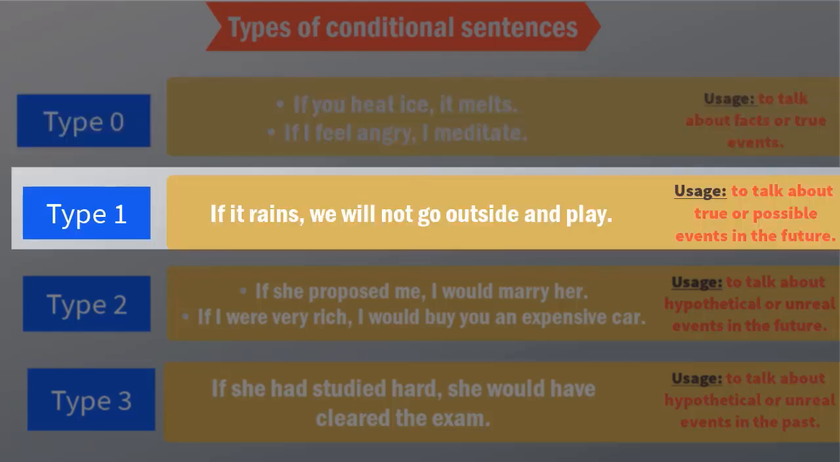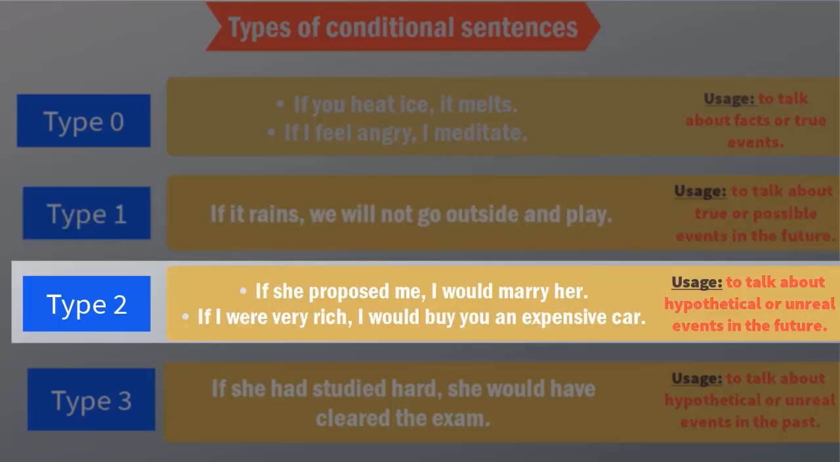Type 1. If it rains, we will not go outside and play. If it rains, we will not go outside and play. Here we talk about a real possible situation that may occur in the future, that has a real chance of occurring in the future. If this happens, that will happen, right? So in the conditional clause, we use the simple present tense, it rains, and in the result clause, we use the simple future. We will not go outside and play. If this situation occurs, this will happen. Not 100% true. It may or may not happen, but it's a real situation and can happen.